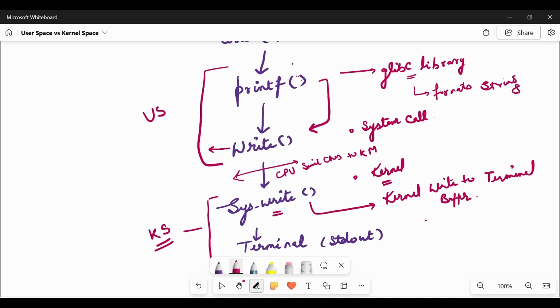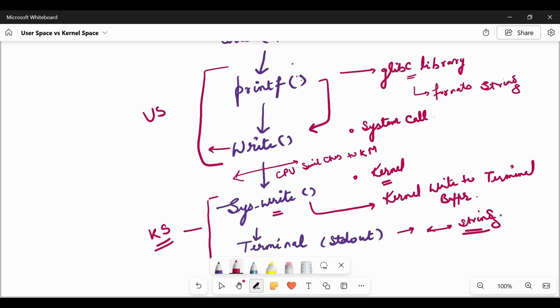Once the kernel writes it, at that time you will see that output string on your output device. So the string will be printed, whatever string you requested, on the terminal or stdout.